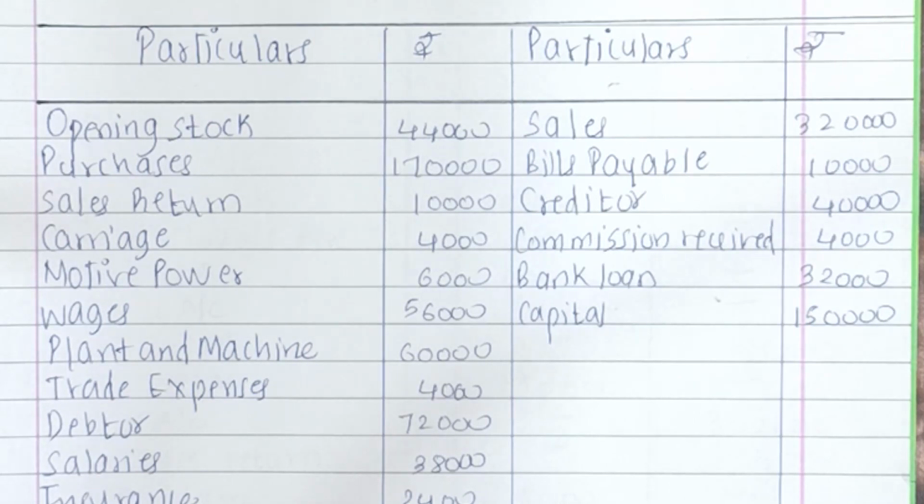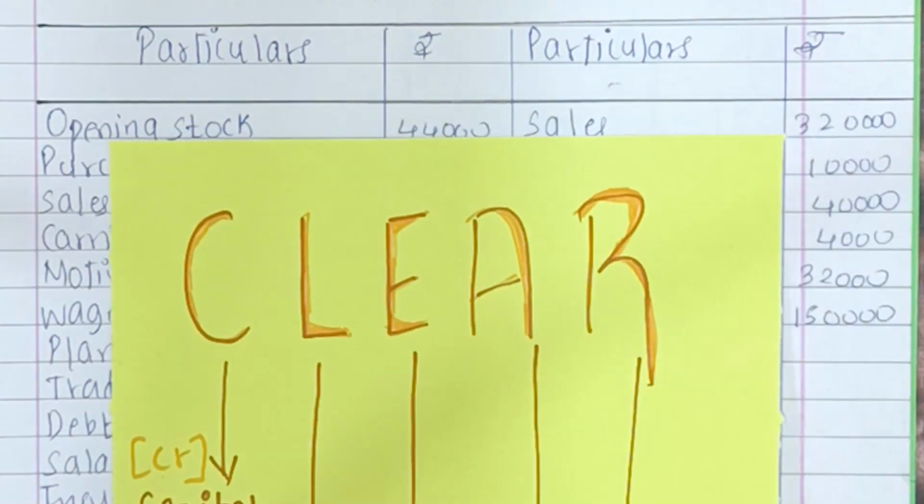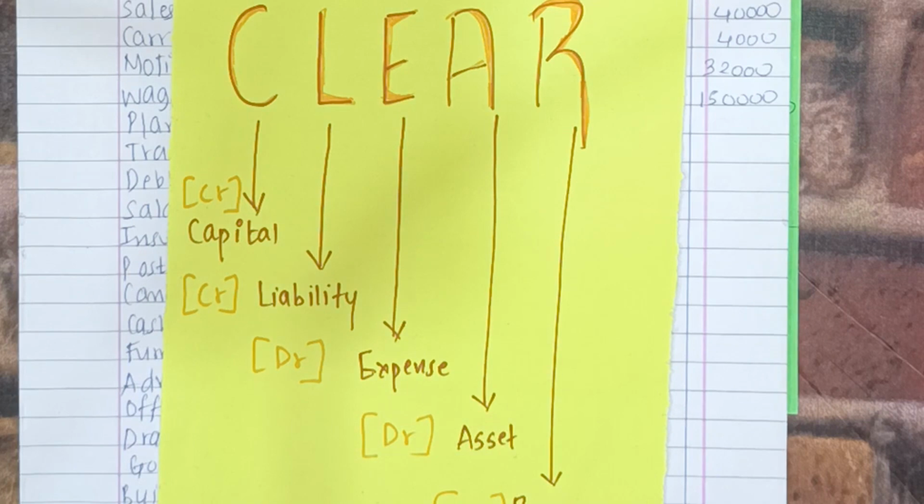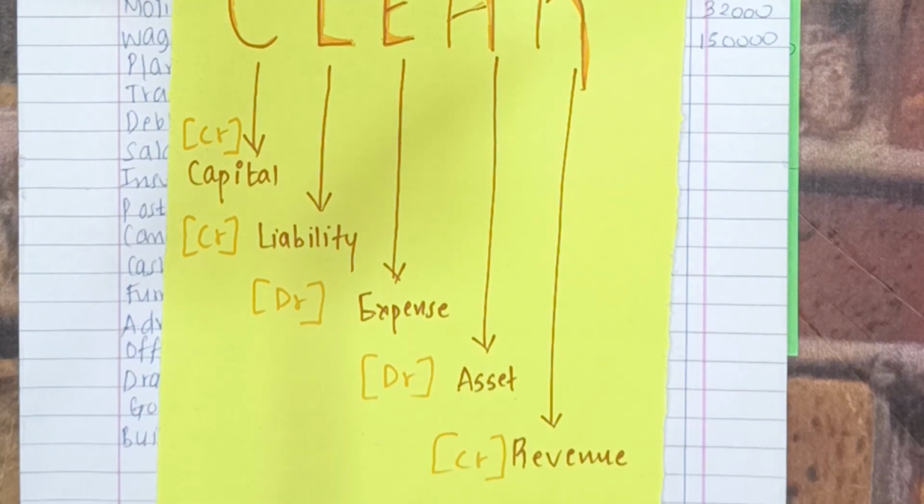Okay, so you have to be very cautious about which kind of account you're recording on which side, and for that you just have to study this clearly and remember that only expenses and assets are on the debit side and all the remaining are on the credit side.